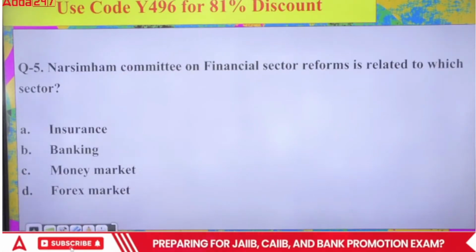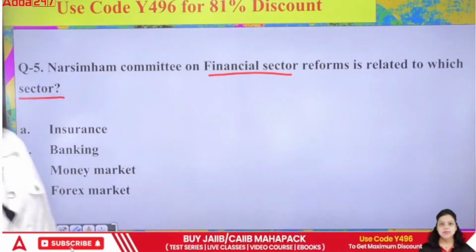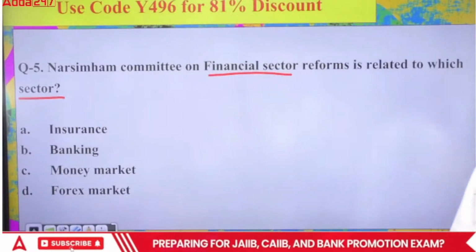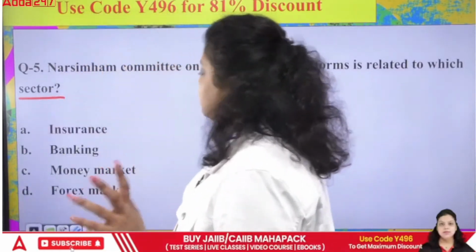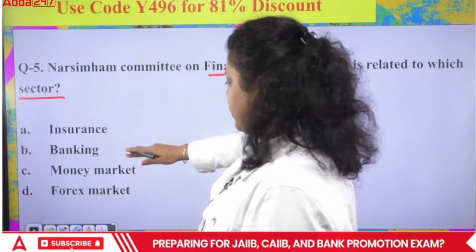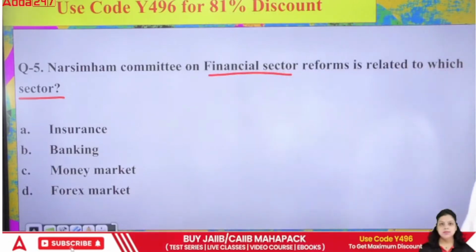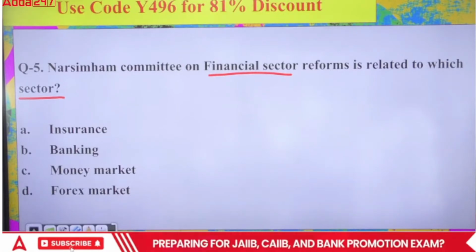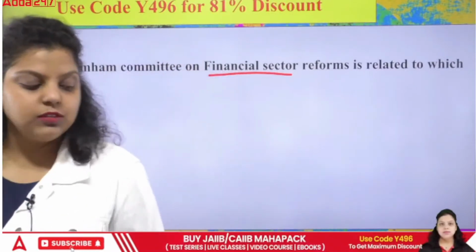Next. The Narasimham Committee on Financial Sector Reform is related to which sector? We have studied that the Narasimham Committee on the financial sector was introduced first in the year 1991-92 and the second in the year 1997-98. So which sector is the Narasimham Committee talking about? Is it the insurance sector, banking sector, money market or forex market? Which of the following is correct? A, B, C or D? The right answer for this particular question will be banking sector.